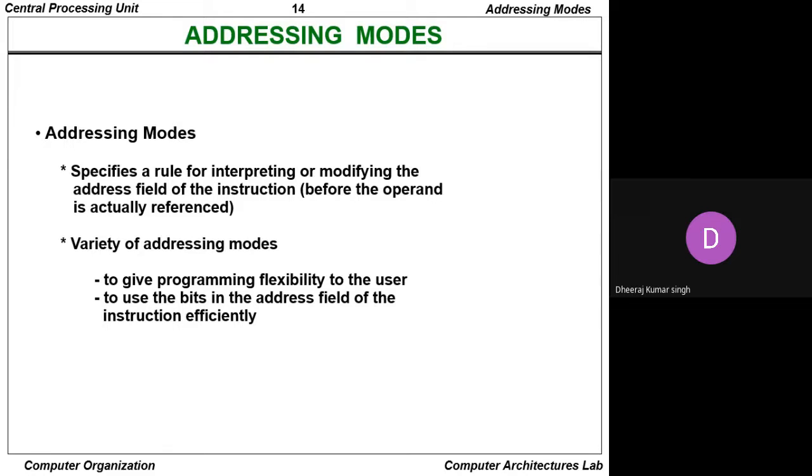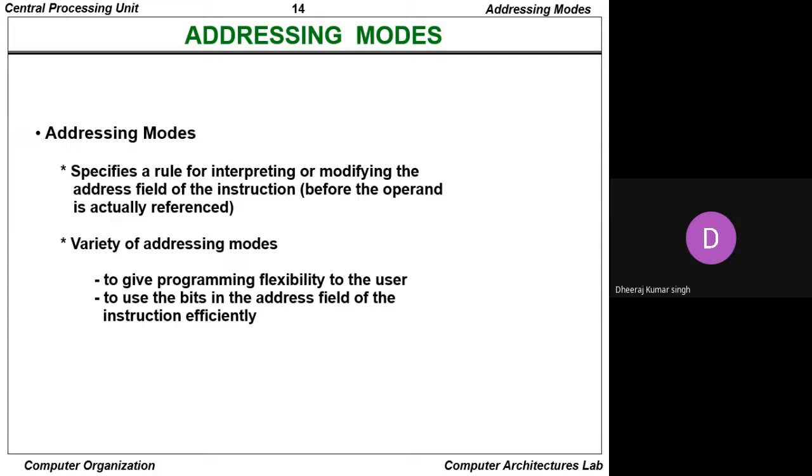Second, variety of addressing modes. Whenever we talk about the variety of addressing modes, it is to give programming flexibility to the user. So addressing modes variety has been given, and the only concept is that we want programming flexibility. Whatever topic you are studying in computer organization, that is addressing modes, on the basis of the addressing mode topic the programming languages development occurred, and they took the concept from computer organization.